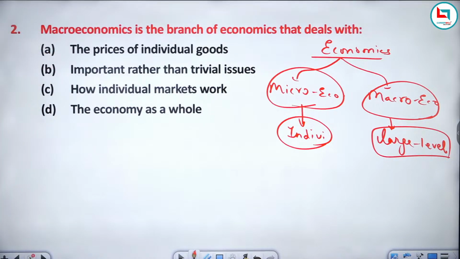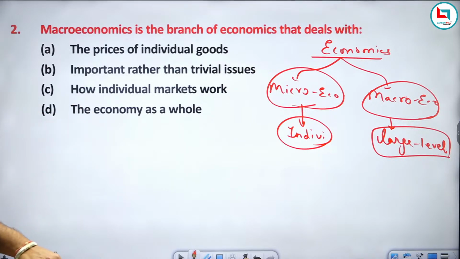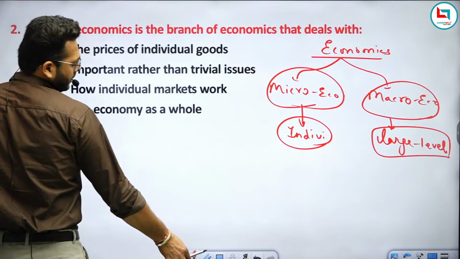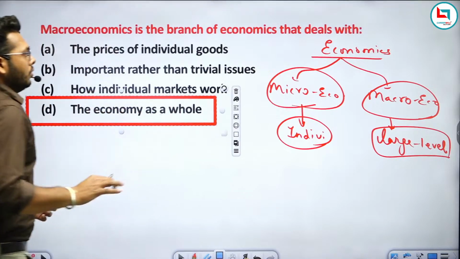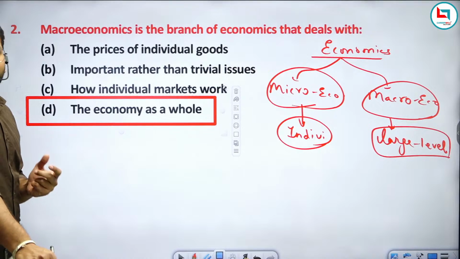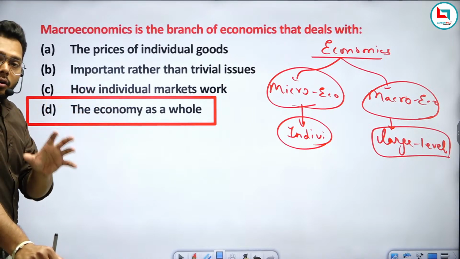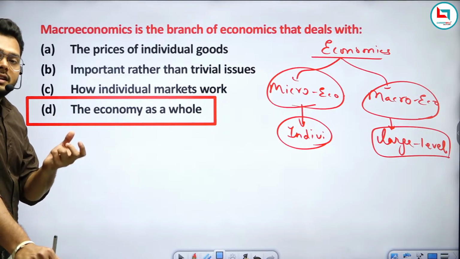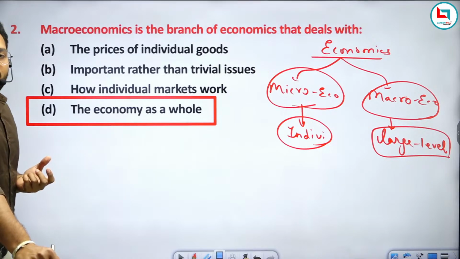So you can answer this question. Macroeconomics is the branch of economics that deals with the prices of individual goods, important rather than trivial issues, how individual markets work, or the economy as a whole. As I have already told you the meaning of macroeconomics, the answer will be the economy as a whole. Macroeconomics deals with the economy as a whole, means we are discussing economics at a large level. Okay, am I clear to everyone?